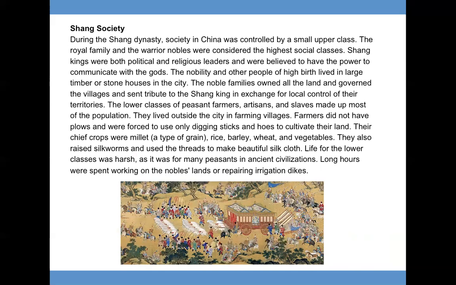The lower classes of peasant farmers, artisans, and slaves made up most of the population. They lived outside the city in farming villages. Farmers did not have plows and were forced to use only digging sticks and hoes to cultivate their land. Their chief crops were millet, a type of grain, rice, barley, wheat, and vegetables. They also raised silkworms and used the threads to make beautiful silk cloth. Life for the lower classes was harsh, as it was for many peasants in ancient civilizations. Long hours were spent working on the noble's land or repairing irrigation dikes.